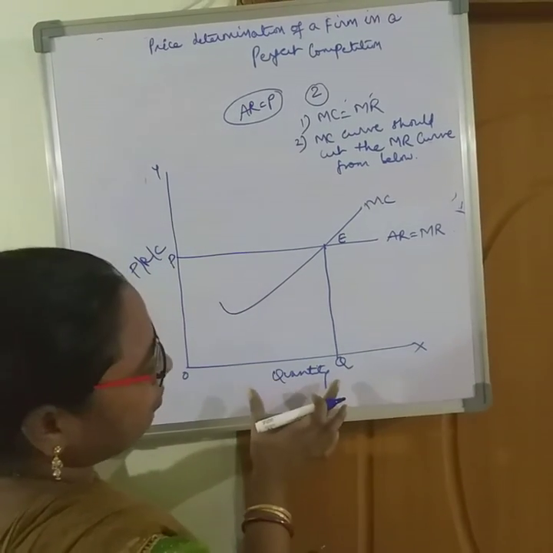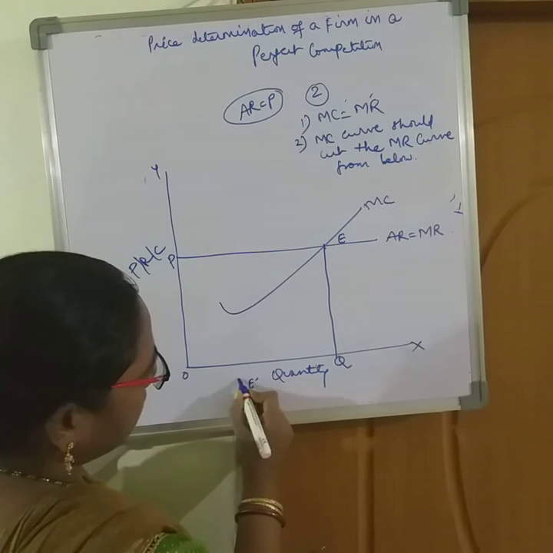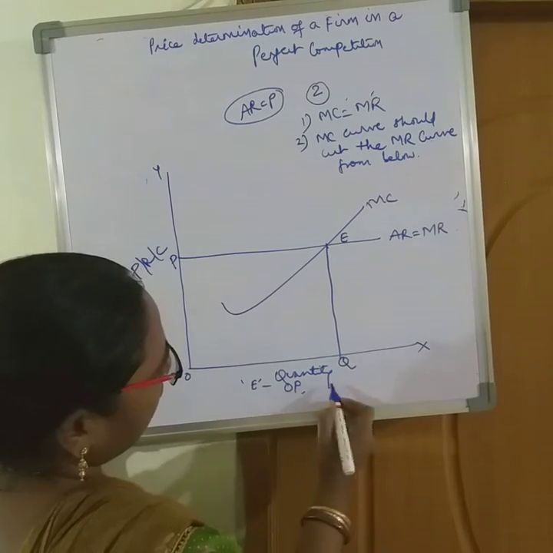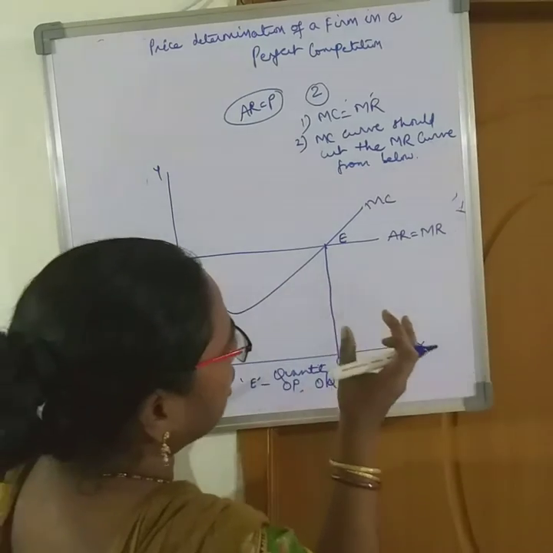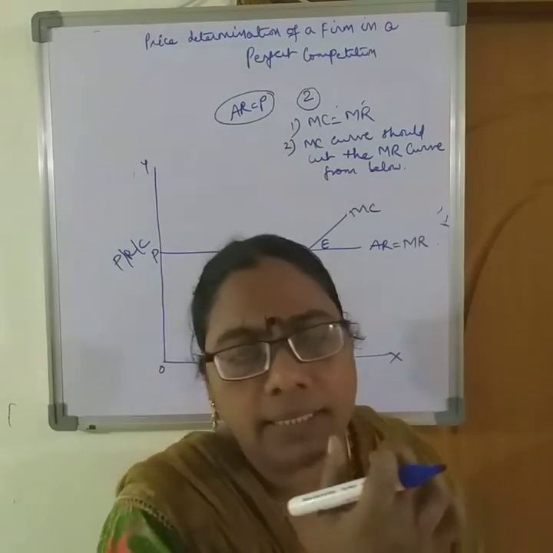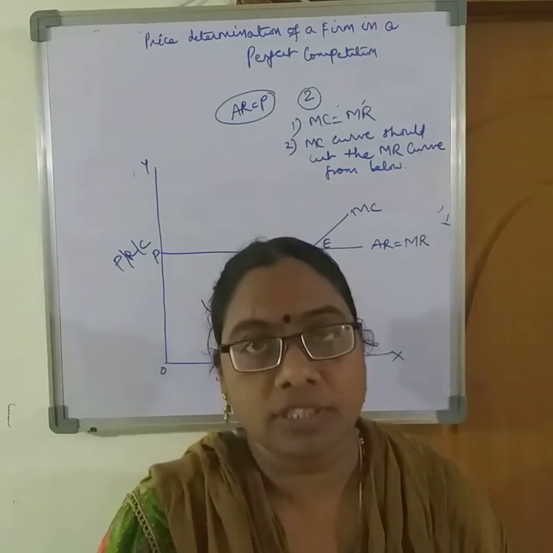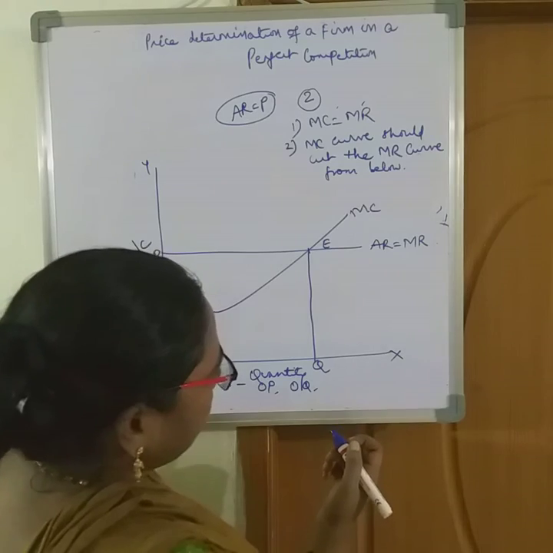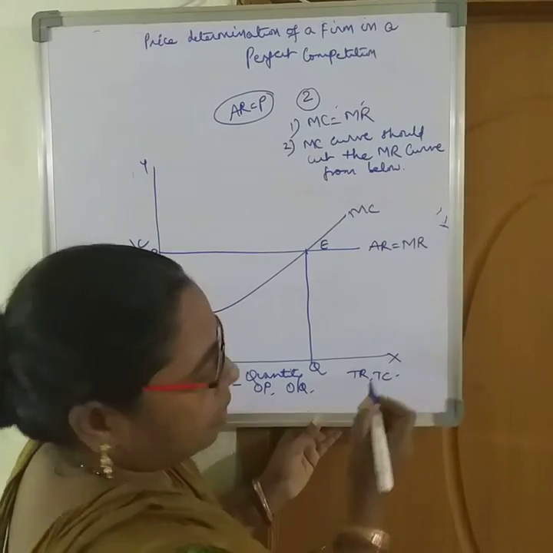Okay, the equilibrium quantity is OQ. So equilibrium position is E. The price is OP and the quantity is OQ. Now at this juncture, what is the position of a firm? Whether it is getting profits, losses or whatever, that we will be explaining with TR, total revenue, and total cost.